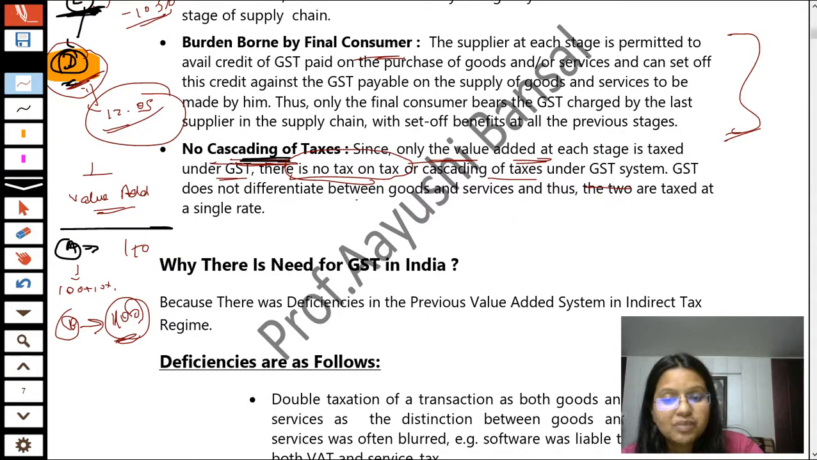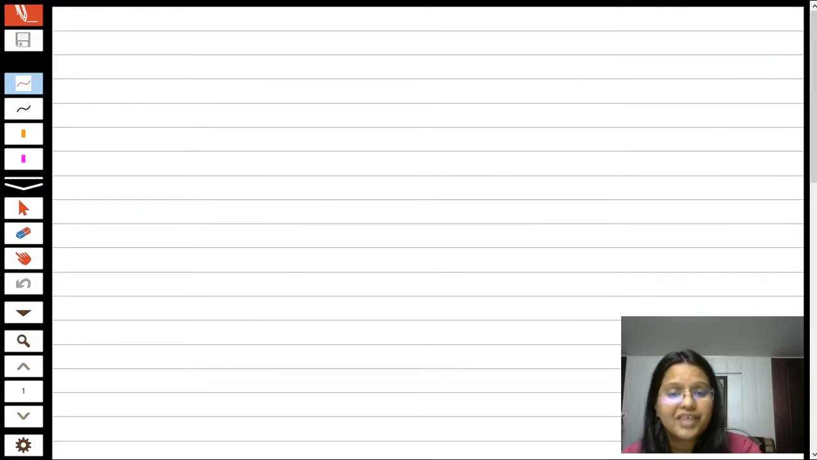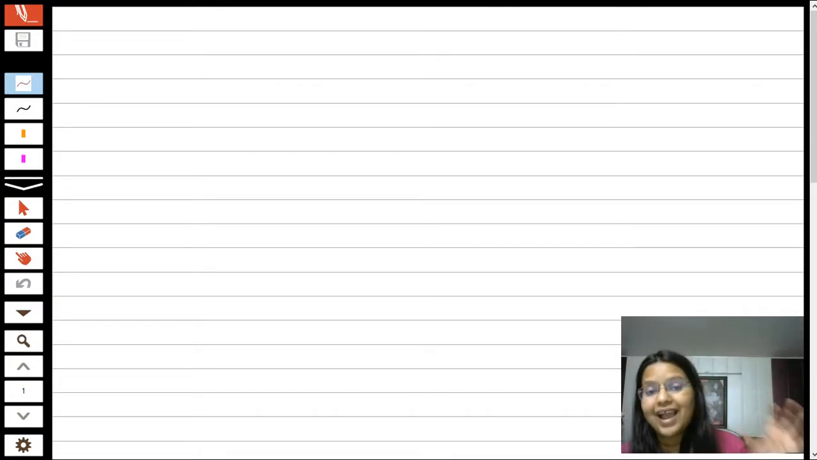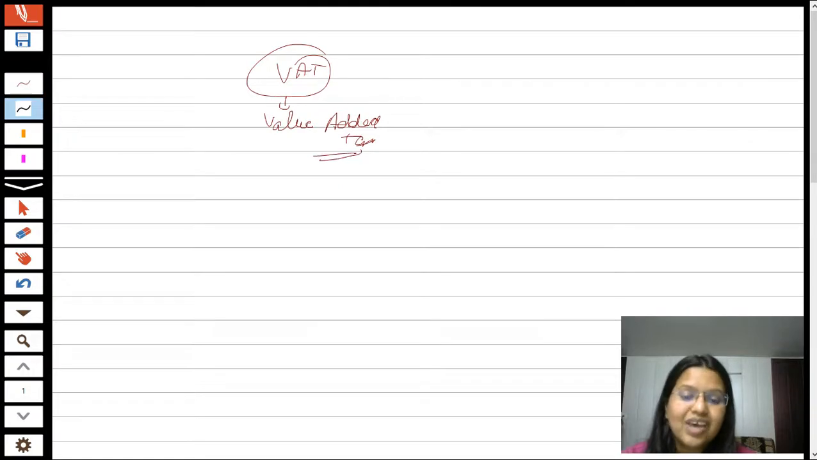GST does not differentiate between goods and services, and thus the two are also rated at a single rate. This is one of the most important lines of GST. Students, before 1st July 2017, what was happening was that for supplying of goods there was a different kind of tax, which is known as VAT, value added tax. Value added tax is levied on intrastate supplies, meaning the supply is in the same state. For interstate there was CST, central sales tax.